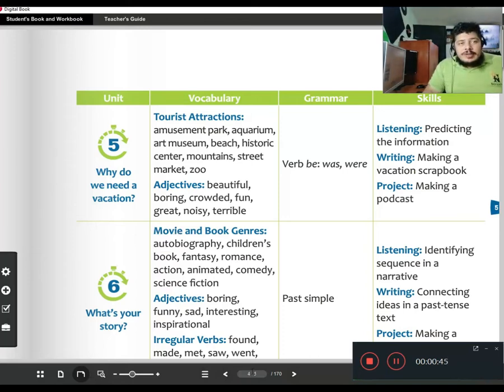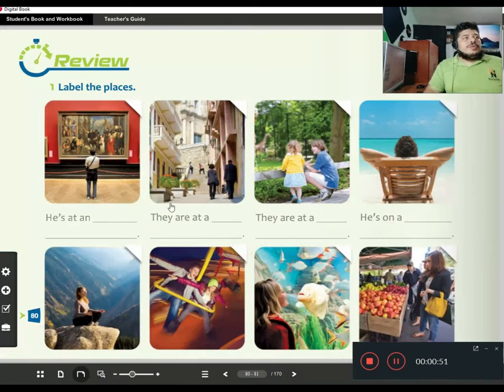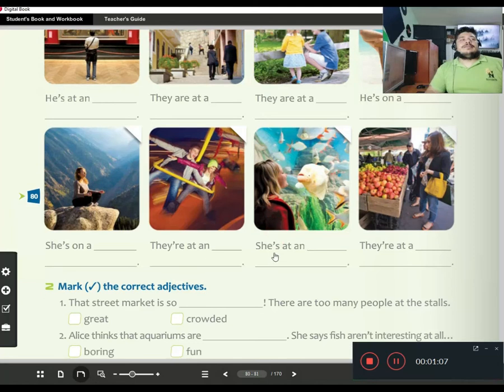Okay, so let's return to the page 81. So where is he, right? He's at, they are at, he's on... So you have to complete these statements with the correct places.